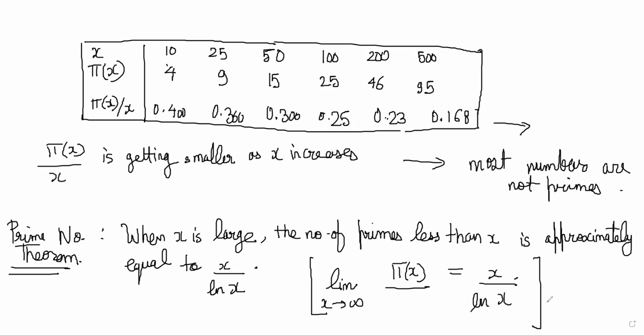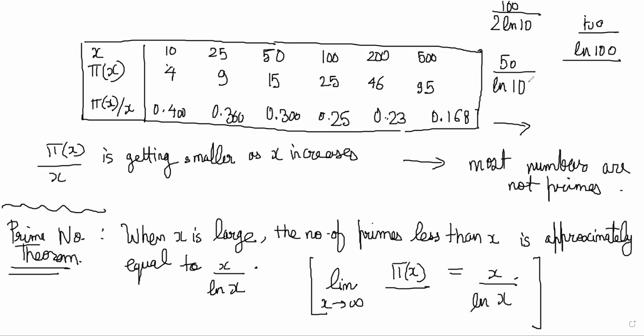Again, the proof of this is not something that we can discuss. It is a much more complicated proof. So just know that this prime number theorem gives you an estimate. So you can actually calculate, let's say x is 100, right? So 100 by ln 100 is my estimate. So this is basically 100 by 2 ln 10, so we have 50 by ln 10, correct?